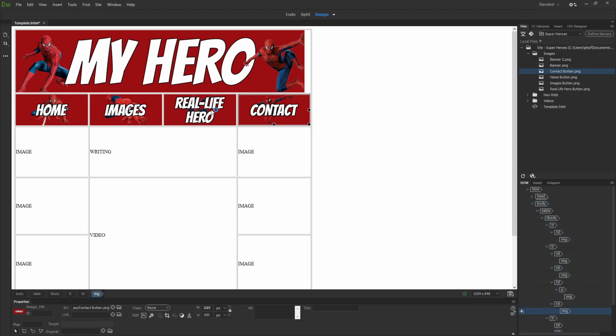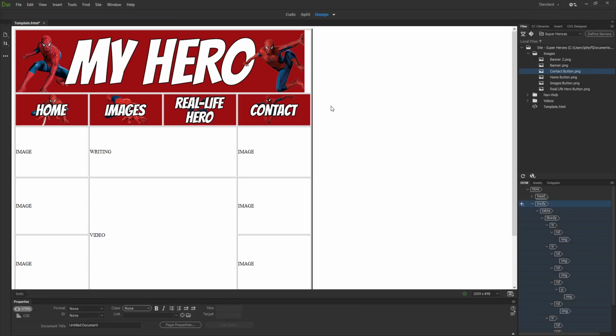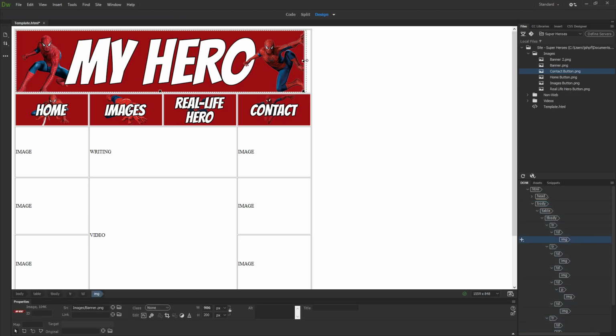Now you can see that there's a gap has formed in my banner. So actually my banner is too small or my buttons are too big. And it's actually that my buttons are slightly too big. When we calculated the size of the buttons, what we didn't take into consideration is that the lines take up space. So if there were no lines here, then this would fit perfectly, but because there are lines, you can see it's taken up a bit more space for my buttons.